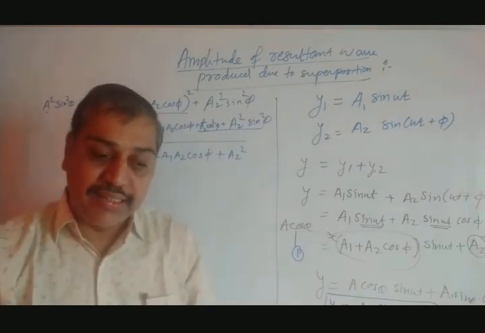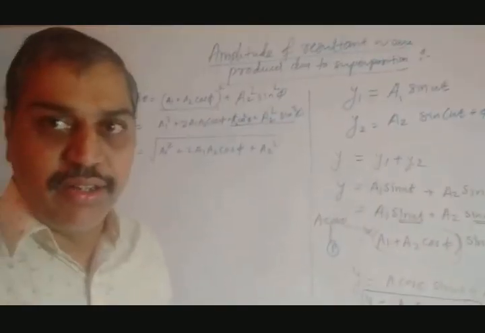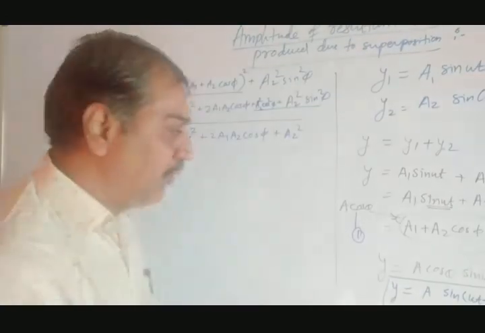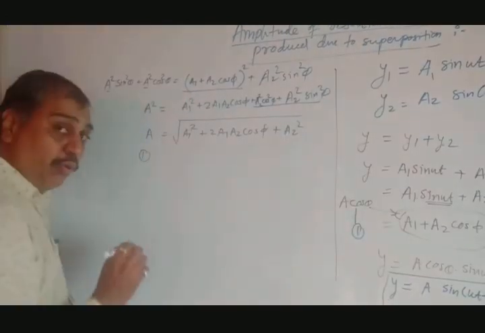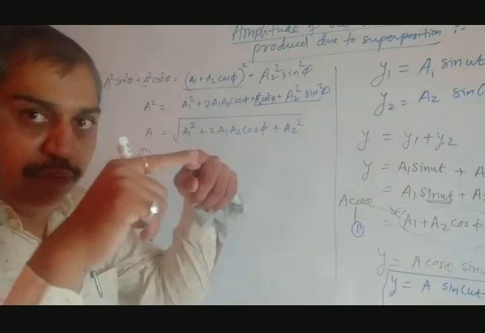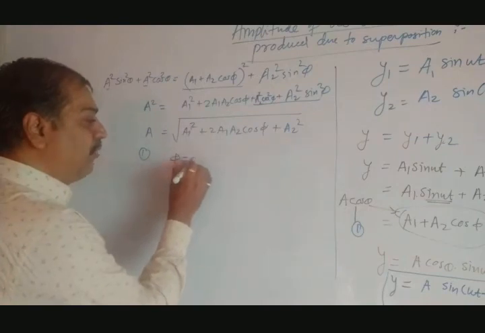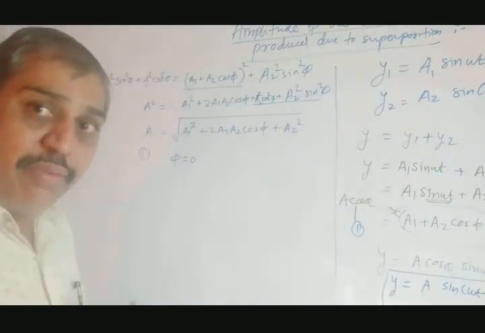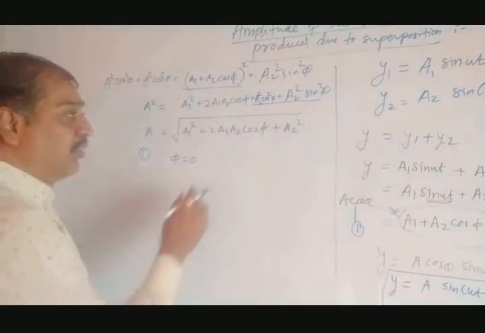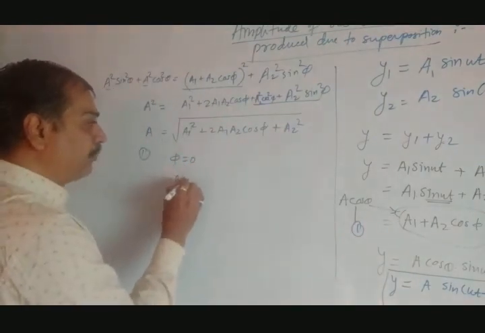Now here there are three cases they have mentioned, and already that type of cases we have discussed in oscillation chapter. Let's start with the first case. If the two waves are coming together for superposition, if they are in phase, phi equal to 0, then they are in phase. So cos of 0 is what? 1.